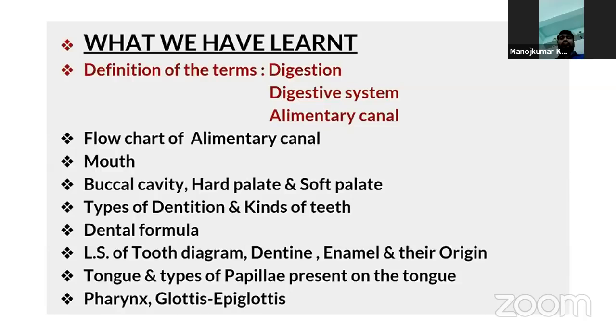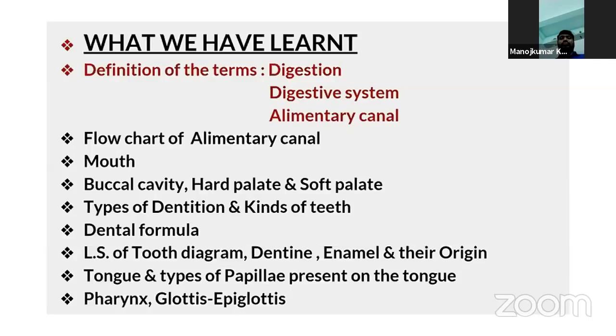Incisors are mainly used for cutting and biting. Canines are used for tearing or holding. Premolars and molars are used for grinding or chewing the food. And we have seen the dental formula of man as well as a baby, milk dentition. The adult dental formula is 2 by 2, 1 by 1, 2 by 2, 3 by 3, whereas milk dentition is 2 by 2, 1 by 1, 0 by 0, 2 by 2. So there is a difference in the dental formula of an adult man and the milk dentition.